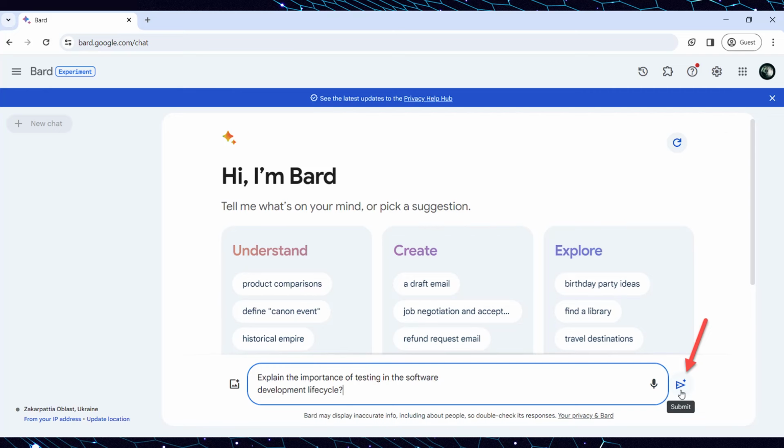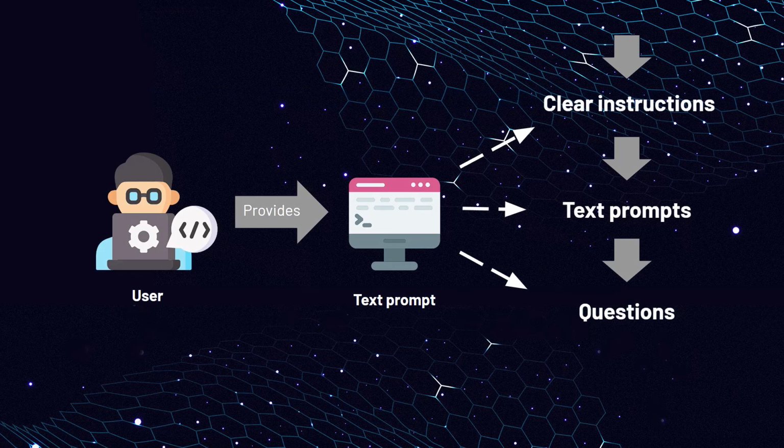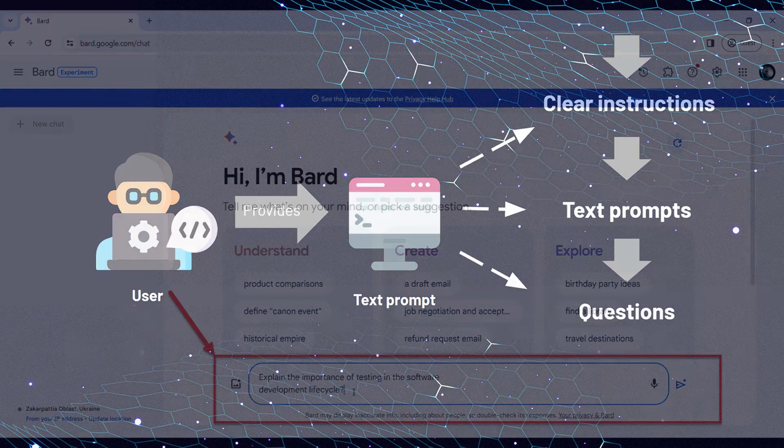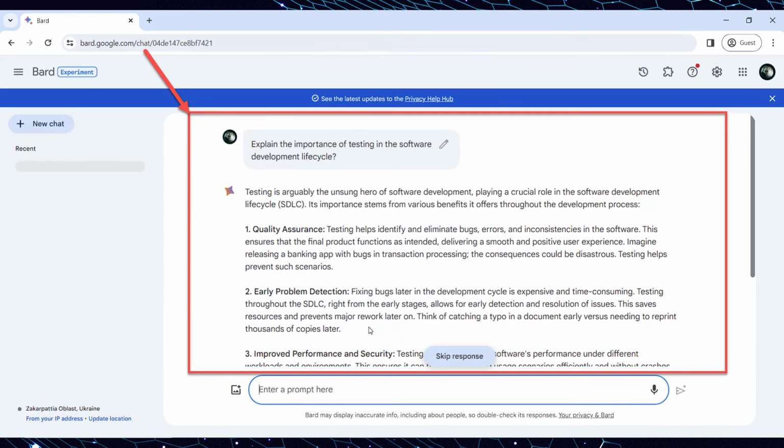The user can start a conversation with Bard by providing a text prompt with clear instructions or questions to the model. For example, the user inputs the next sentence prompt to the field for inputting the prompt: Explain the importance of testing in the software development lifecycle, and clicks on the Send button. After clicking on the Send button, Bard AI responds, providing information in the chat window that is located at the center of the screen.